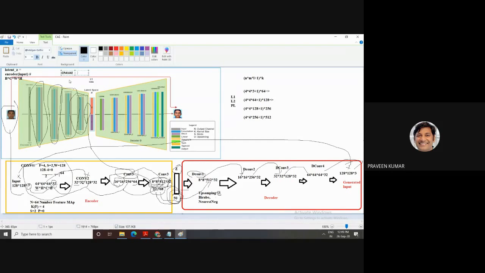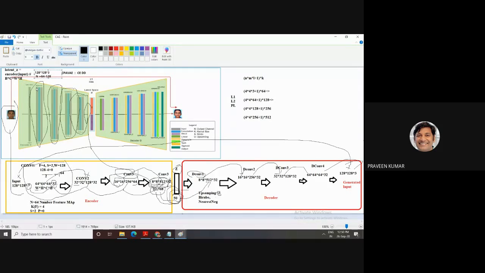This has an encoder and a decoder. C means convolution, and this one is deconvolution. The encoder has your input image, and the size of the input image is 128 cross 128. Then here I mention the feature maps. The number of feature maps is the number of different filters. First I'm using 64, then next 128. This is the standard way to develop the model.